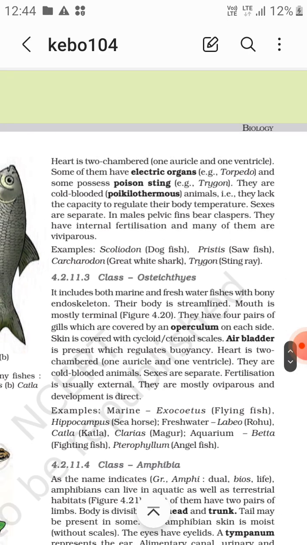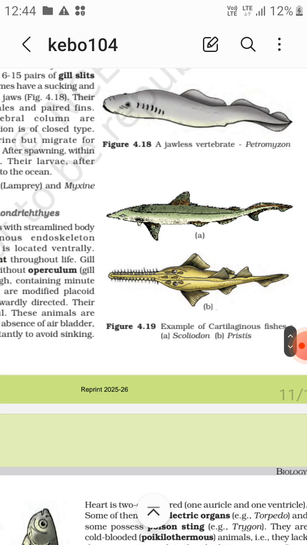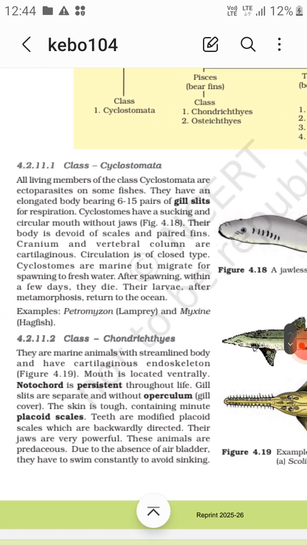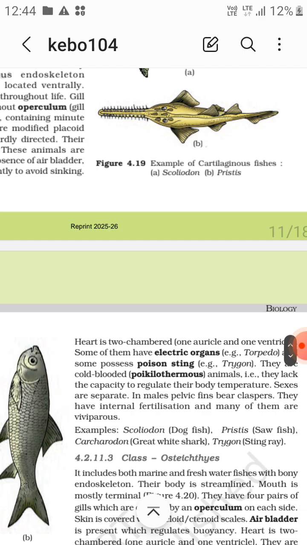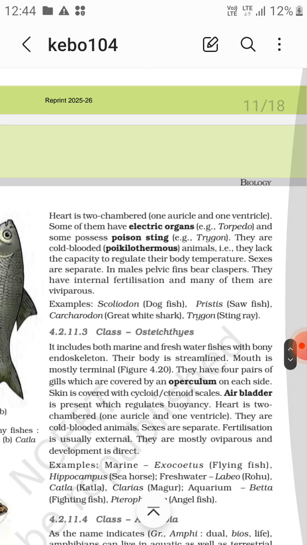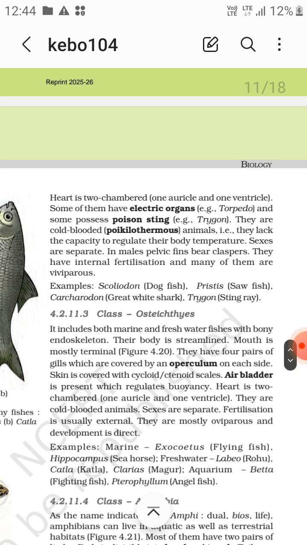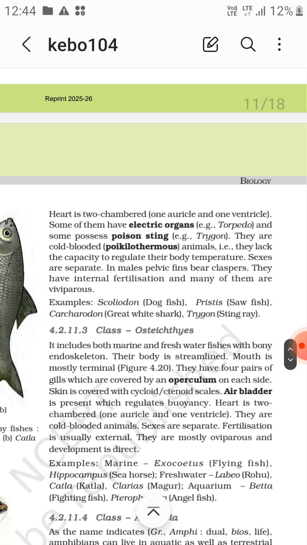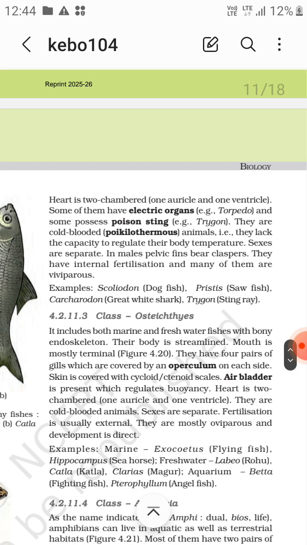They have 4 pairs of gills, while 6 to 50 pairs are present in the Cyclostomata. In Osteichthyes, the 4 pairs of gills are covered by an operculum. They have an air bladder, and the placoid scales present in Chondrichthyes are replaced by cycloid and ctenoid scales in Osteichthyes.